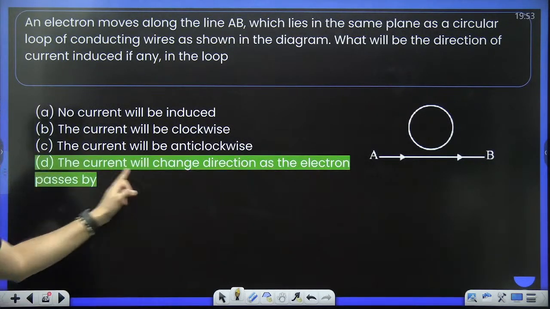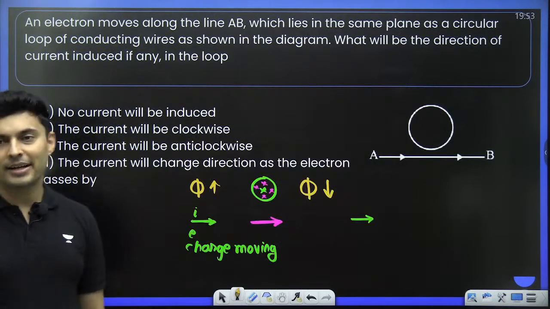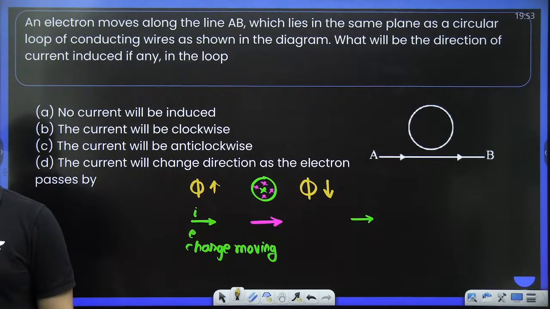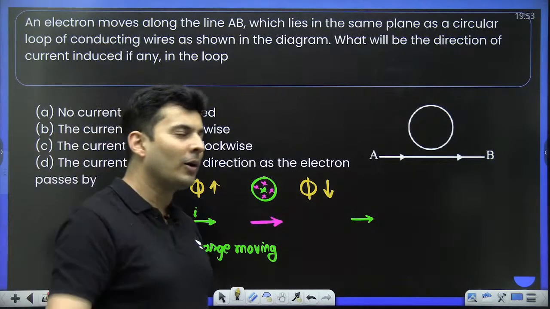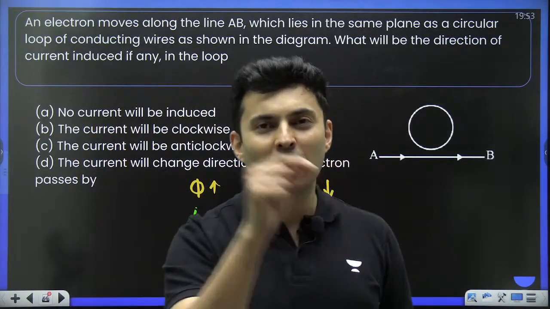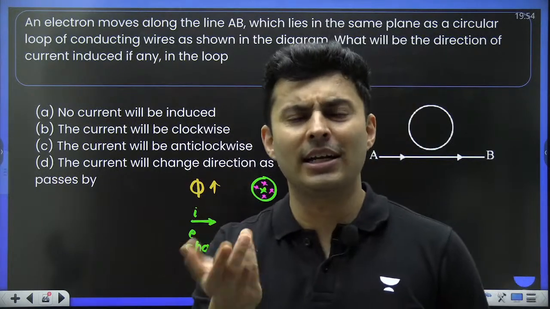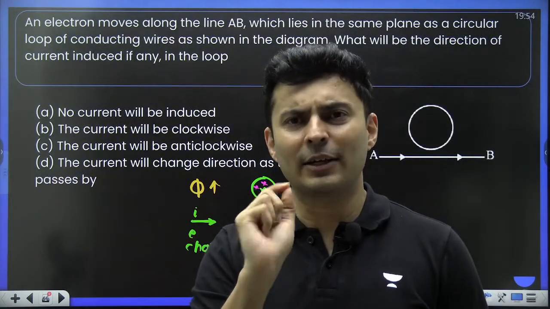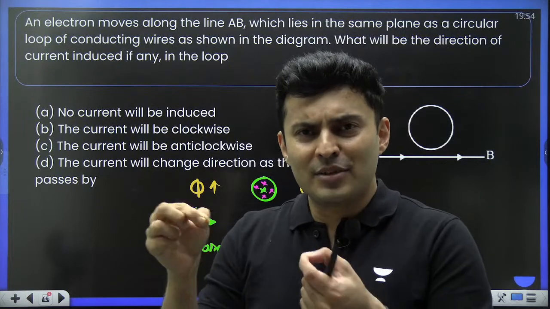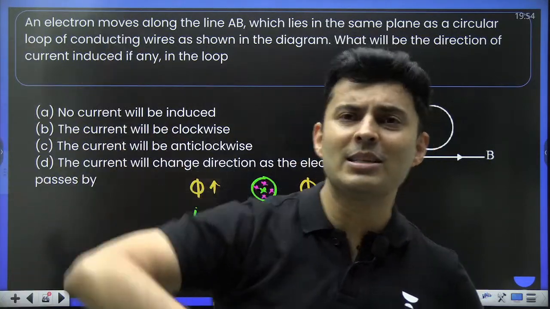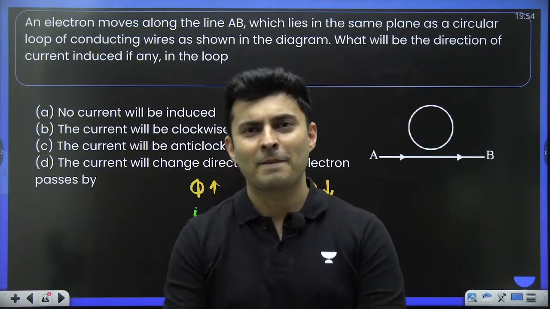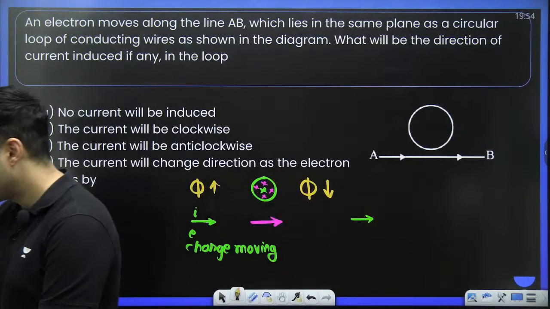So which is that option? Option D, of course. That is the correct answer. Is that clear? No, it is not option A. A lot of people feel that no current will be introduced. That is wrong. Treat the moving electron as a current. What is current? Motion of charges. In fact, electrons only are moving. So whether it is moving in a wire or whether it is moving in free space, it's the same thing. So it is like a current carrying wire only.